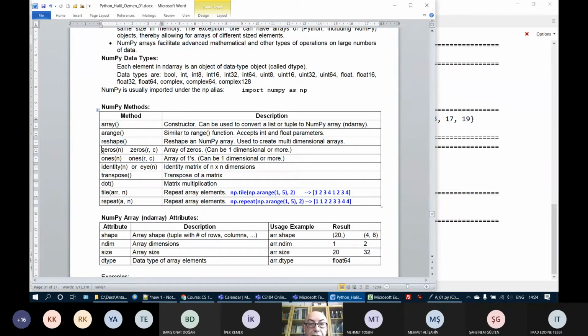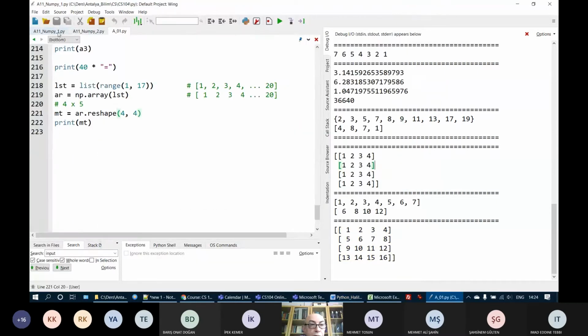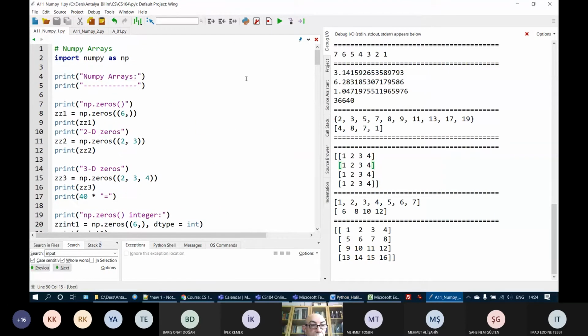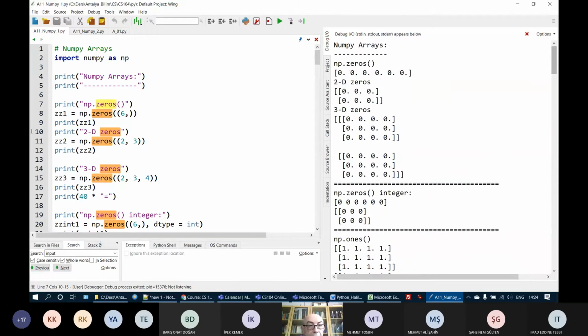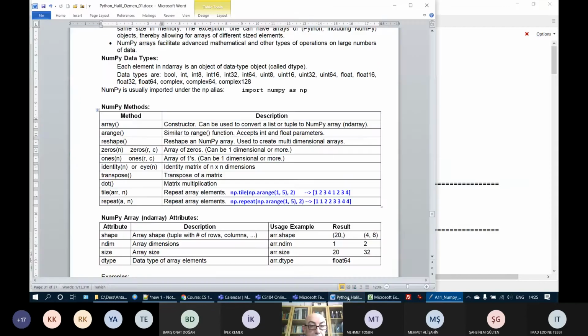Frequently in mathematics, we may need to create an array or a matrix which contains only zeros. Okay, let's go here. Somewhere at the beginning of my program, I have zeros. Let's run this program again. Let's go to top. Here I have np.zeros, as you see here, but there is one important thing. You have to understand that.